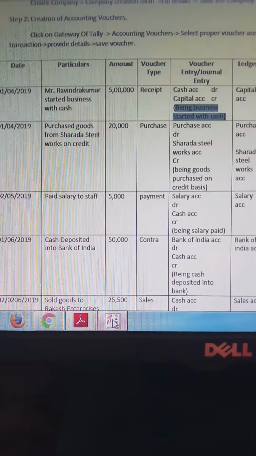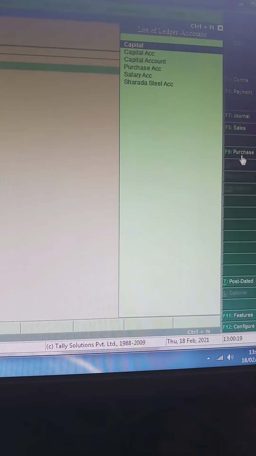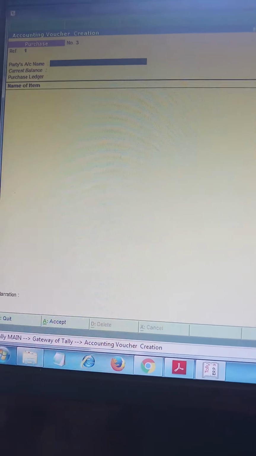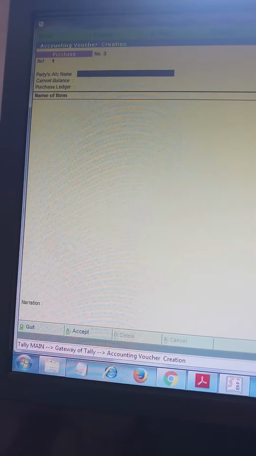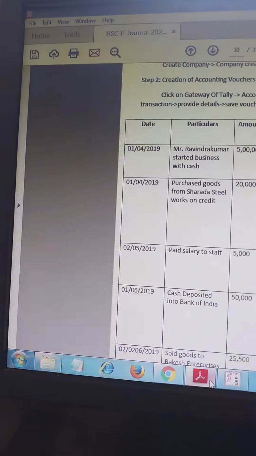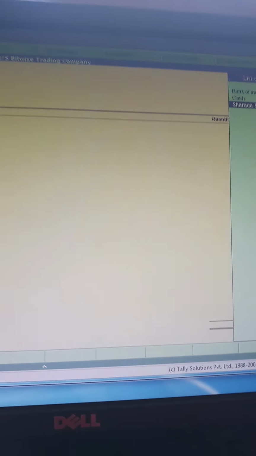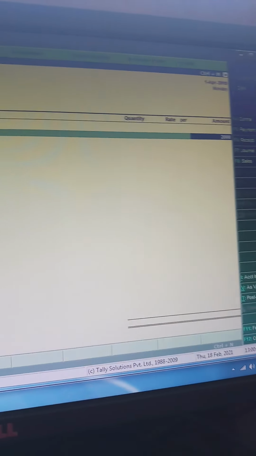Now I am passing the entry in the purchase voucher. For that, click on purchase voucher or press the F9 shortcut key. Click on purchase account, reference number I am giving here 1. After that the date is 1st April 2019. The party's account name is Sharda Steel Works Limited, so select it. The purchase ledger is purchase account, name of item is goods, and amount is 20,000.